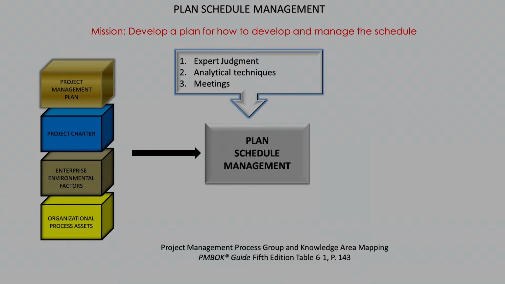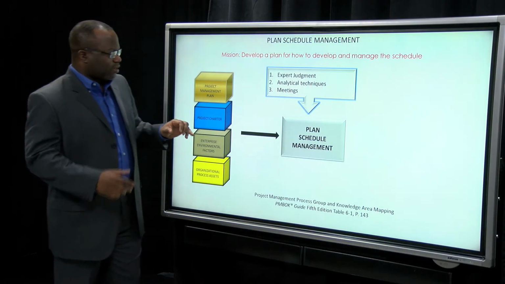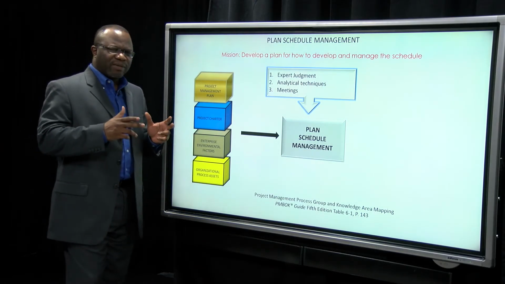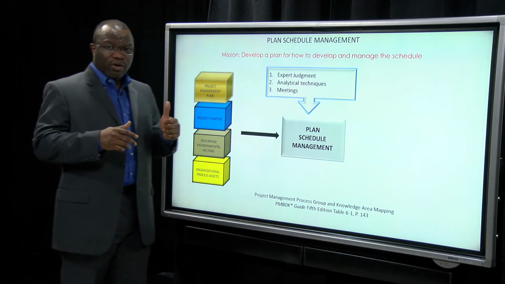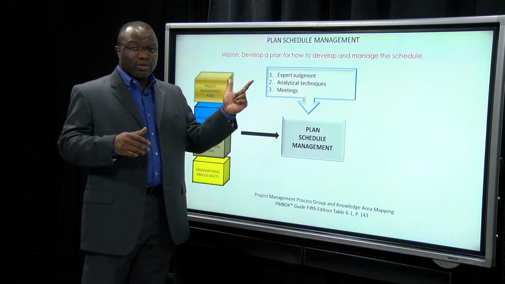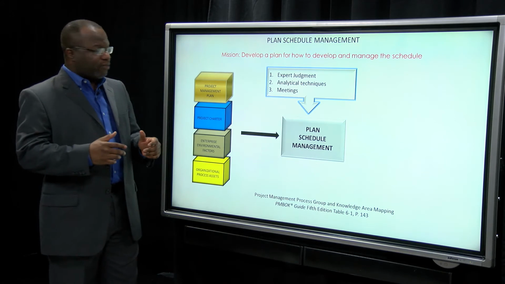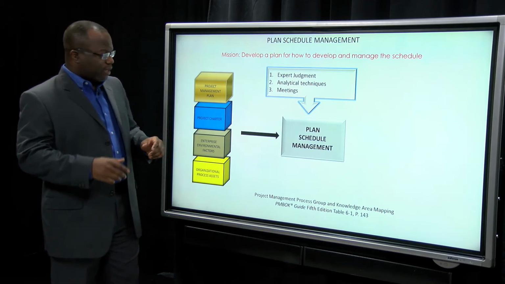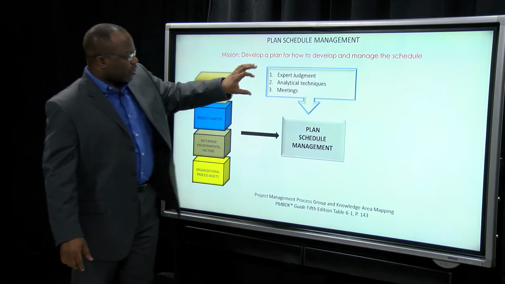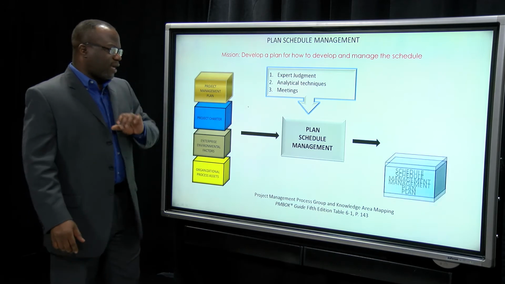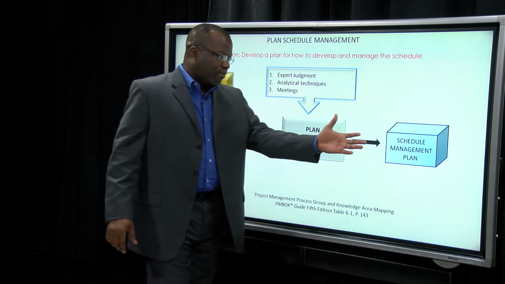The way I remember analytical techniques is it has to do with analyzing something more mathematical. So cost and schedule and risk have analytical techniques. That's a freebie for you. That could give you some gimmies on the exam, I'm sure. So those are the tools and techniques, and the output, the schedule management plan.